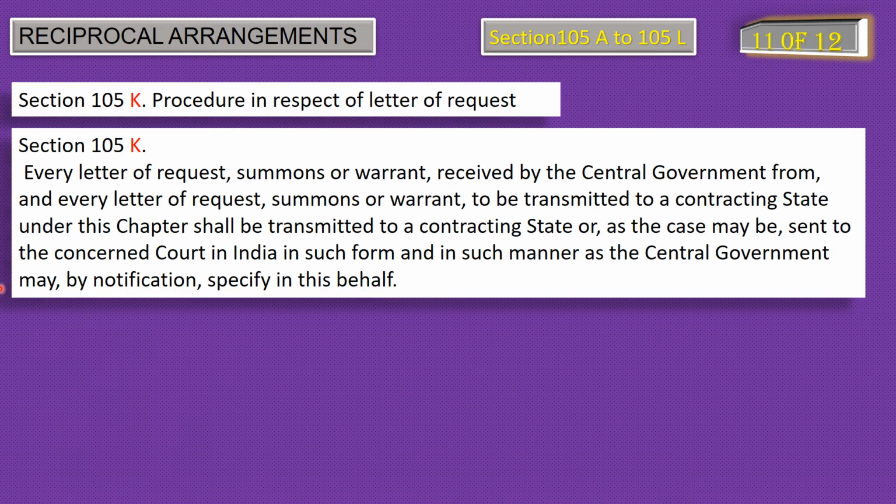Section 105K is informing us regarding the procedure to be adopted, how the letter of request for serving a summon or a warrant to be done by a contracting state. This procedure is specified by the central government from time to time. So it's not a fixed procedure. So that is going to be adopted by the manner the central government may specify by a notification.